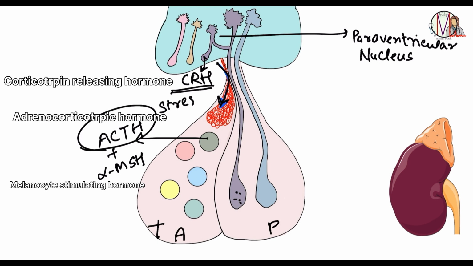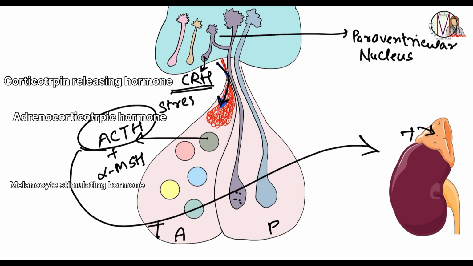And this ACTH will further go and give a positive signal to the adrenal cortex to release cortisol, which helps the body respond to stress and maintain metabolism. Okay, so what's going on here? This is the paraventricular nucleus, and it releases what? It releases CRH, which is released when there is stress. This CRH will go down through the hypophyseal portal system and act on the anterior pituitary.